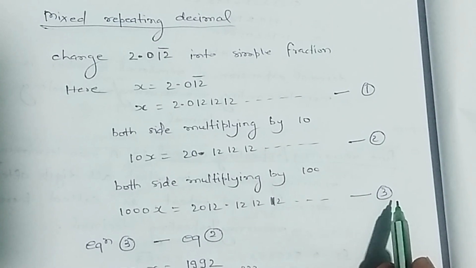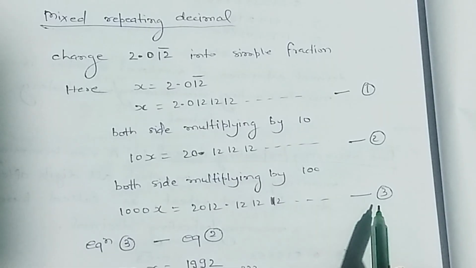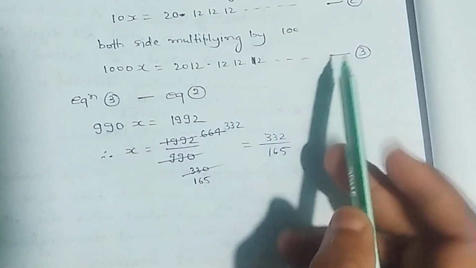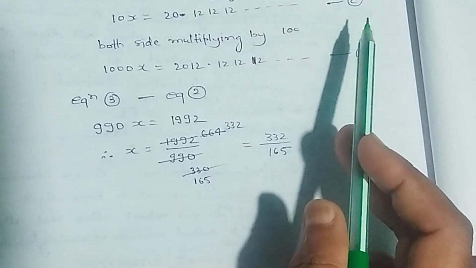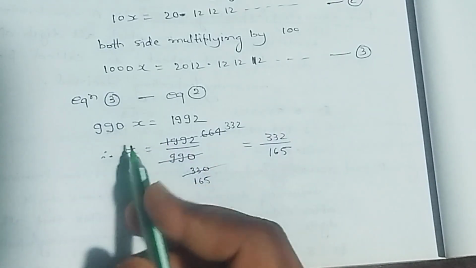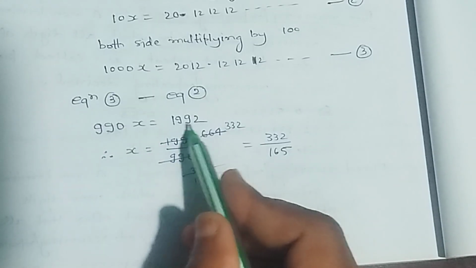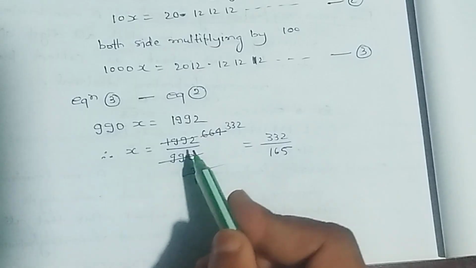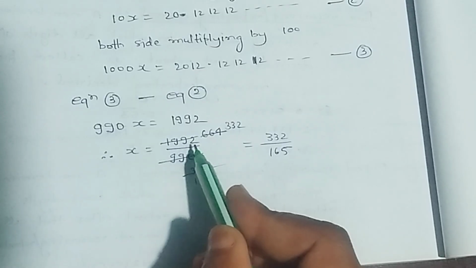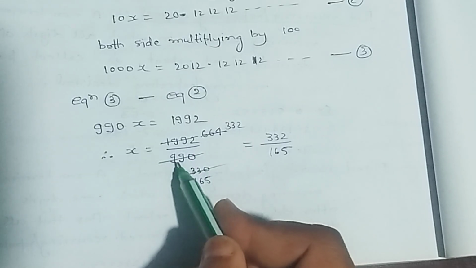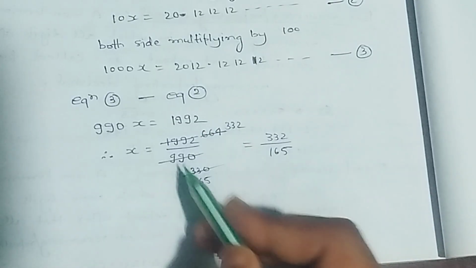This is the third equation. Now subtract equation 2 from 3. 990x is equal to 1992. That is, x is equal to 1992 by 990.